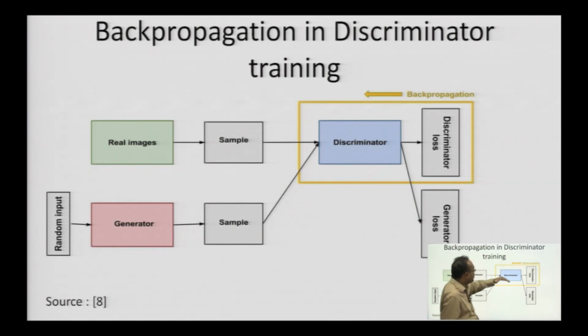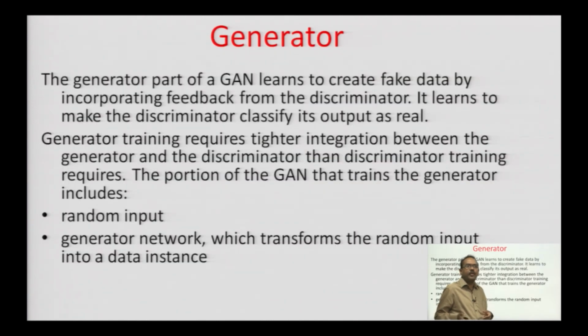The discriminator keeps on becoming sharper and more intelligent due to the back propagation. Whatever output is provided by the discriminator acts again as input, combining with both the samples and going into the discriminator. So, the discriminator becomes smarter as time passes. This is how the back propagation works in discriminator training.